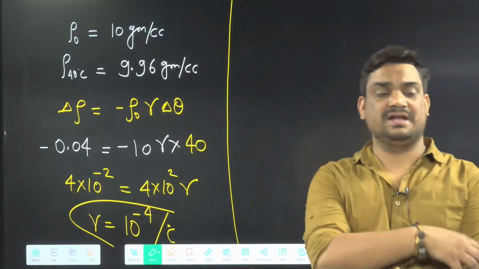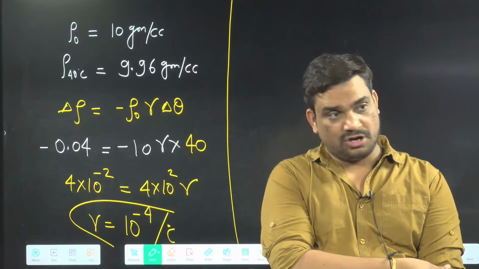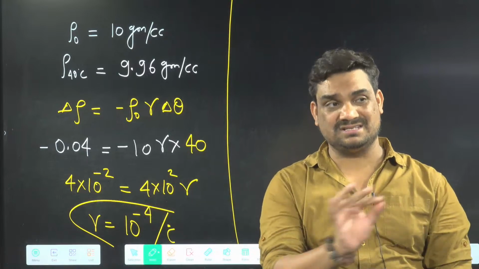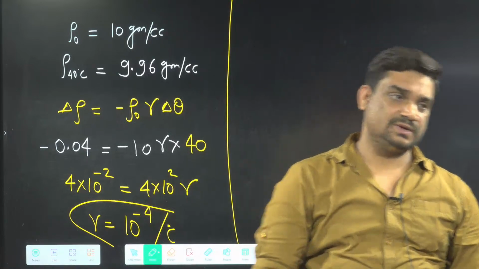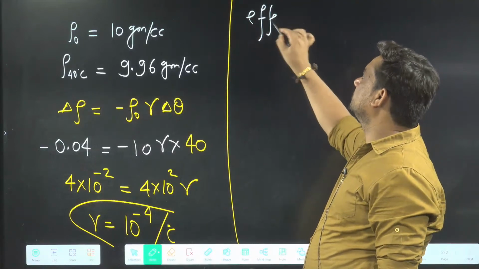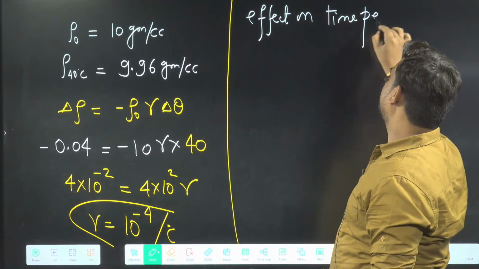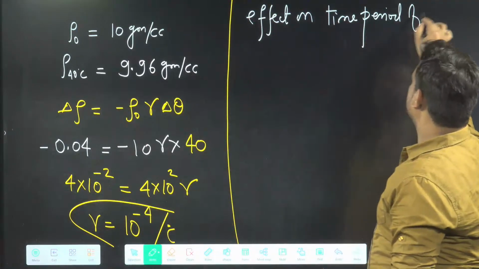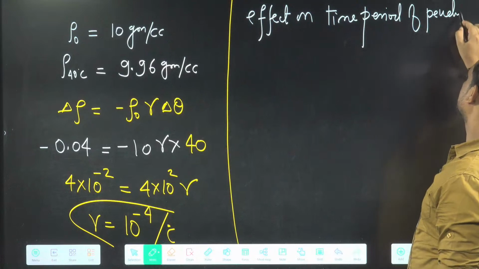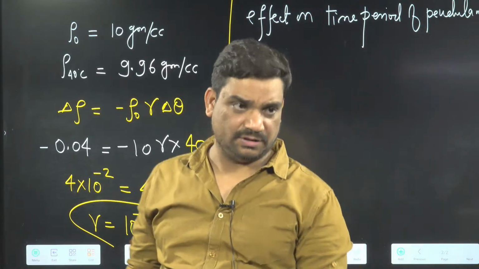So now we'll write the next question on the clock, okay? Like a pendulum is there. So clock based on the pendulum, what will be the changes in that we'll find, okay? So next heading you will write: effect on time period of pendulum, okay?